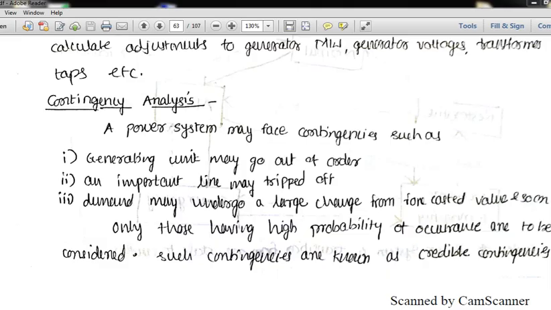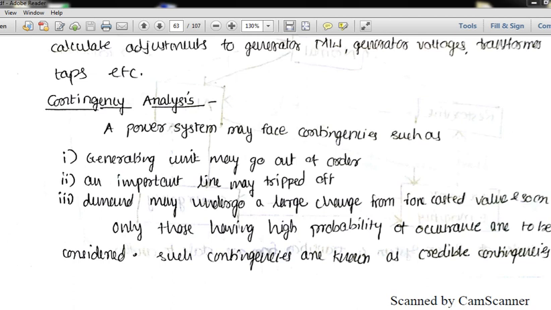Now let us see what is this contingency analysis. The term contingency is nothing but any disturbance caused in the power system's operation. Now we are going to analyze it. Whenever such a disturbance occurs in a power system, how do the various parameters of the power system change?